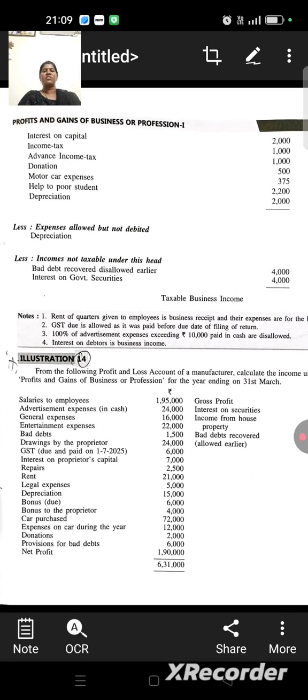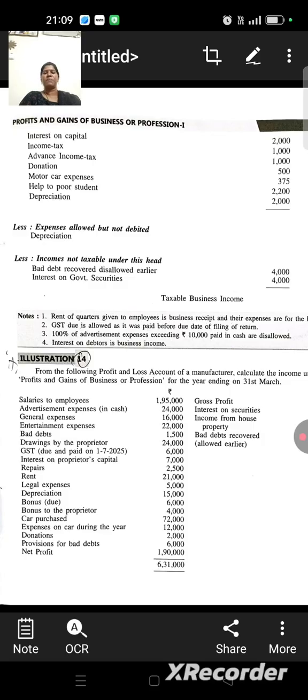Motor car expenses, we take only 375 rupees. Totally how much is given? 750 is given, 50% is used for personal purpose, so we take 50% of the amount, 375. Help to poor students 2,200. Depreciation. Then we add all inadmissible expenses.